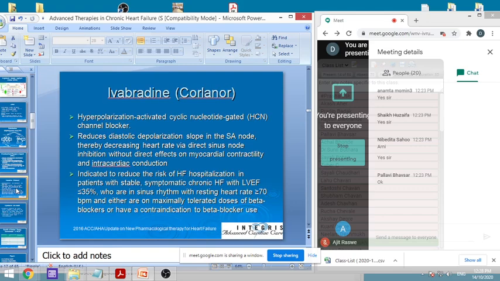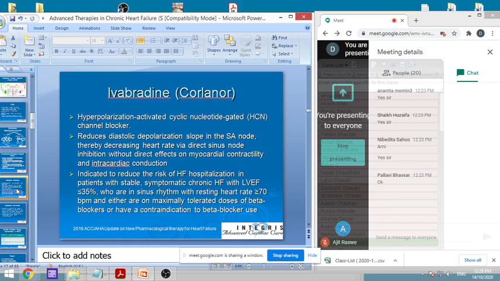Then ivabradine is a new type of drug which acts on the hyperpolarization activated cyclic nucleotide gated, that is HCN channel blocker. What are cyclic nucleotides? Cyclic AMP, cyclic GMP, guanosine monophosphate or adenosine monophosphate. Adenosine monophosphate is a nucleotide. These cyclic nucleotides act as second messengers and can cause changes in the gates. When the gates are activated and hyperpolarization takes place, we have drugs which can block it. This is ivabradine.